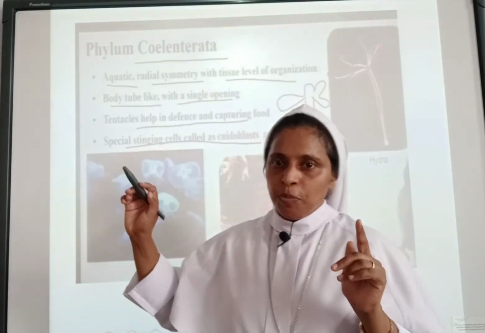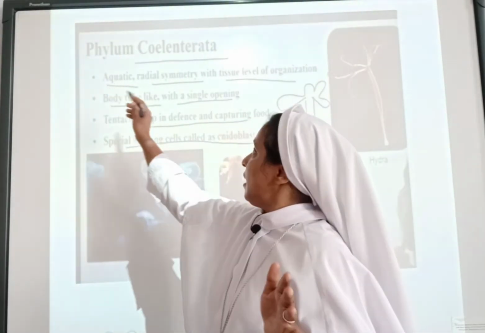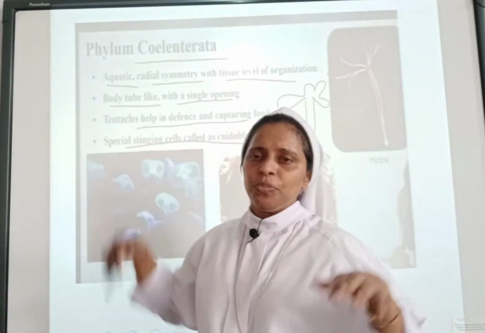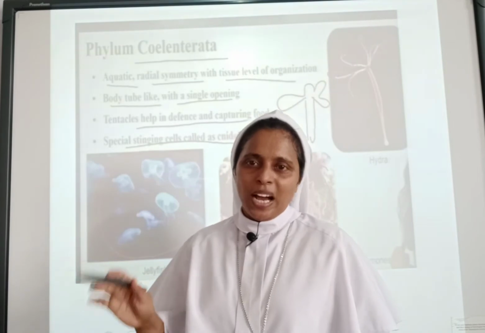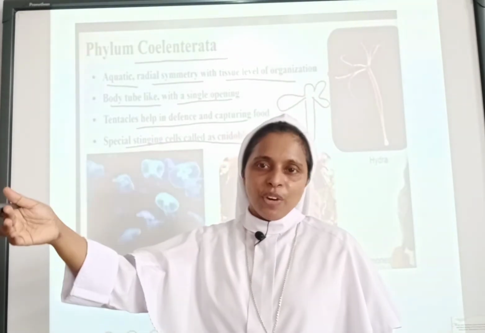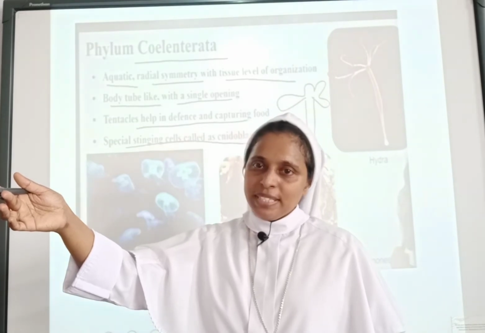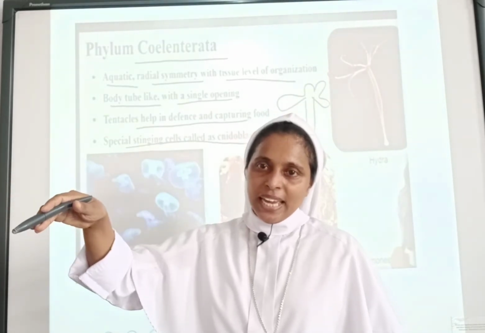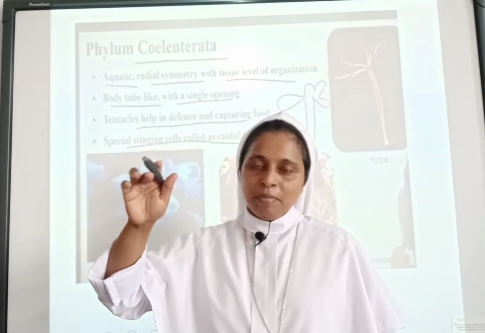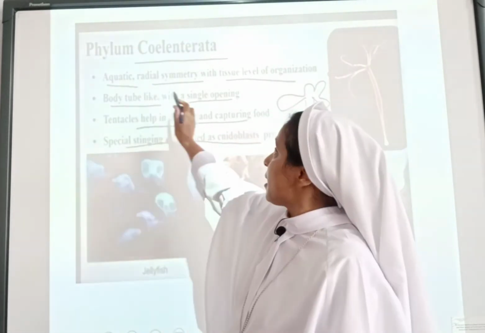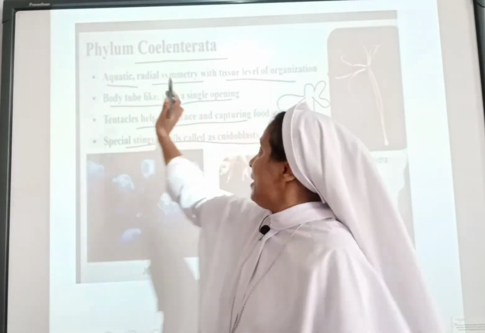So the first point that comes under that is aquatic. They are aquatic, and radial symmetry. The body can be divided from any of the axes into two equal halves. The earlier one we learned was regarding the Porifera. What type of symmetry did they have? You just recall what we have learned. Okay, phylum Coelenterata has radial symmetry.